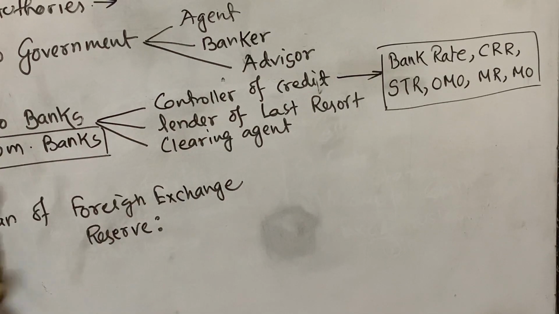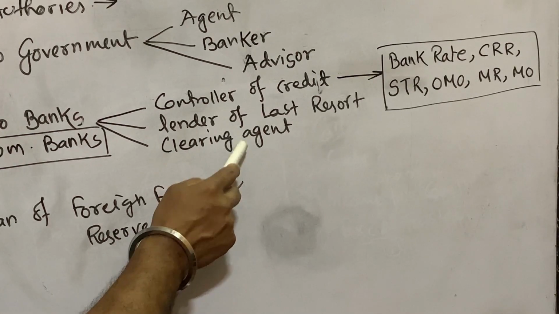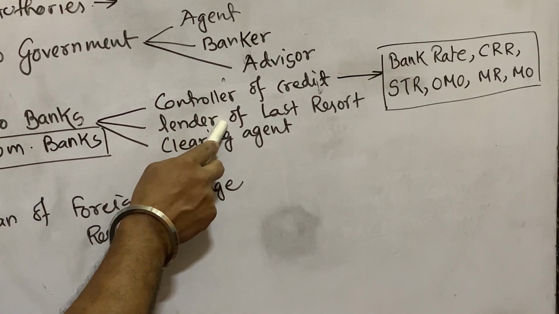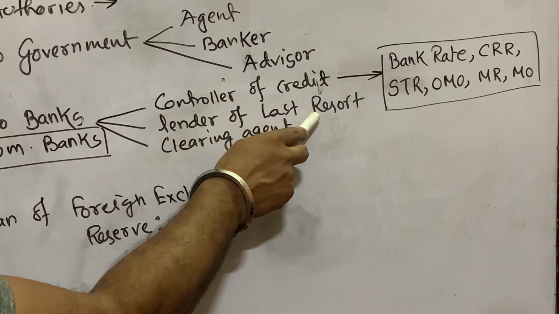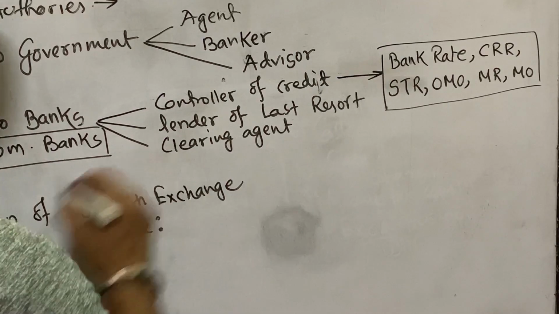Otherwise people will lose their trust. If a commercial bank cannot return the money, people will not deposit money in the bank, so central bank assists those banks in times of crisis, when they are not able to recover funds from any other sources. Third one is clearing agent.